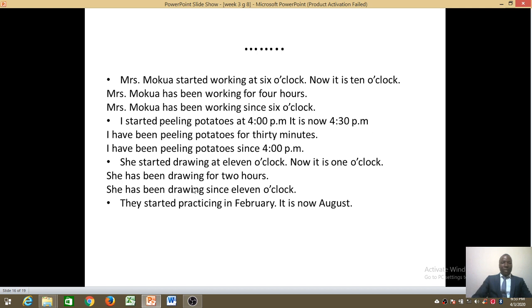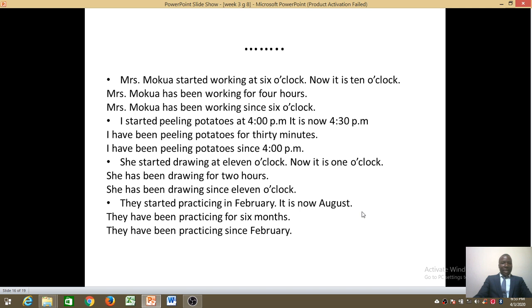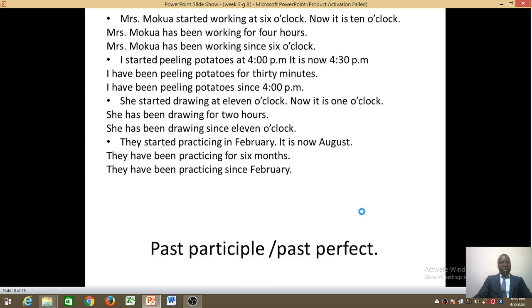So look at this. They started practicing in February. It is now August. So from February to August, how long is that? Just count. February, March, April, May, June, July, August. How many months are they? So let's go now to the answer. They have been practicing for 6 months. The period. What about since? They have been practicing since February.